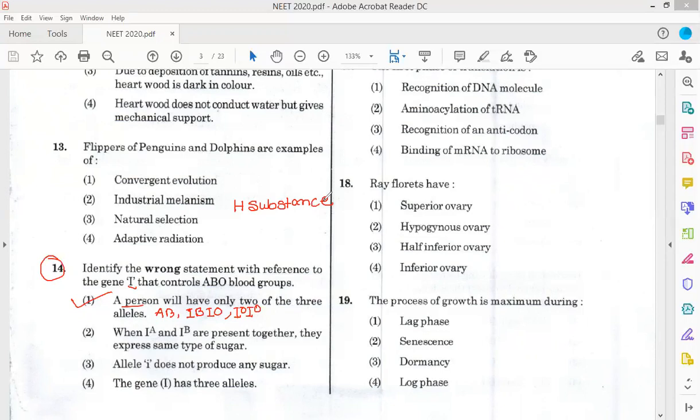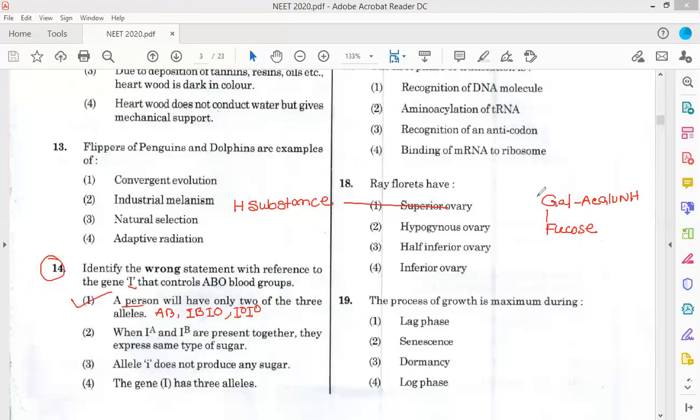H substance consists of molecules like galactose, N-acetyl glucosamine, and another is the fucose. These are actually H substance.